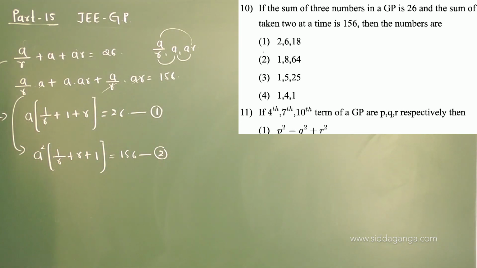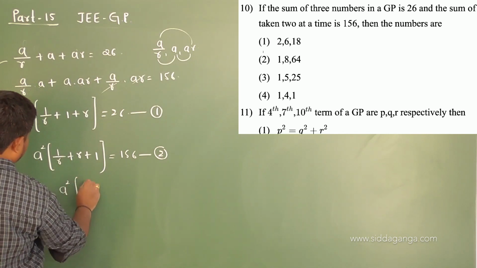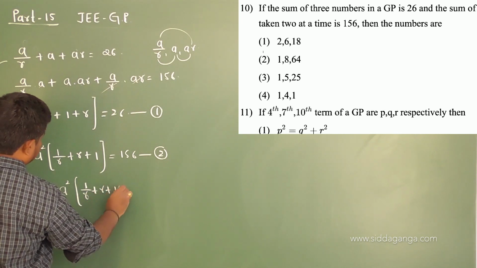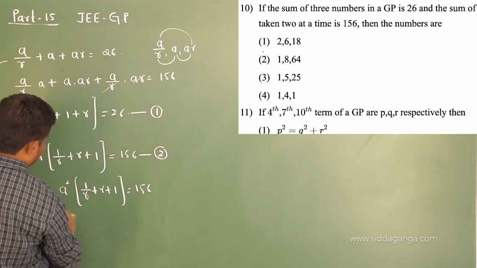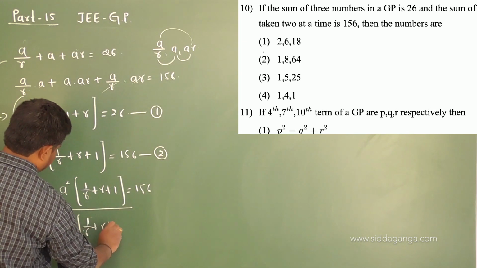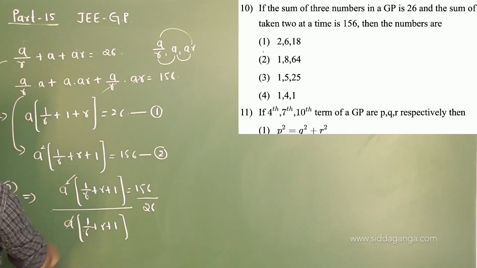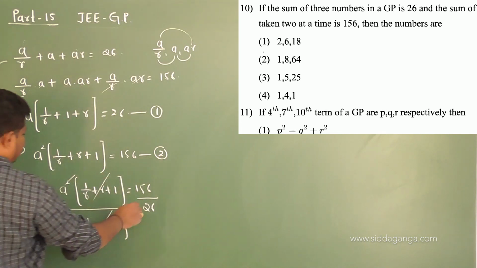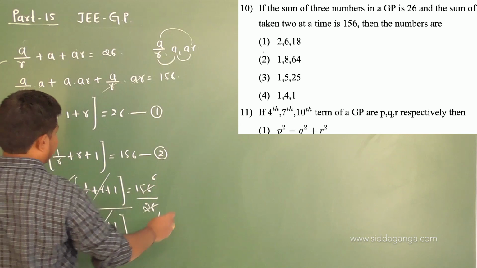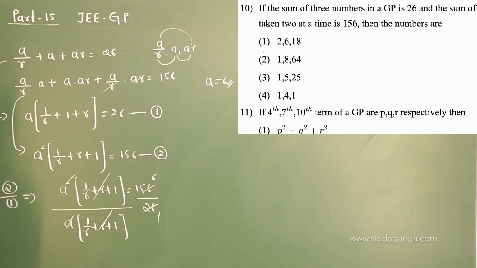Now let me divide equation 2 by 1. Equation 2 by 1 gives a square into 1 by r plus 1 plus r, whole divided by a into 1 by r plus 1 plus r, equal to 156 divided by 26. The a gets cancelled, this gets cancelled, so 1s are 6, and you get a is equal to 6.